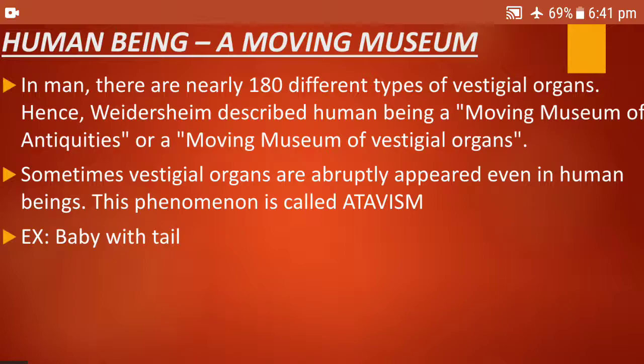Remember, these vestigial organs can be hair on the pinna, hair on the skin, or sometimes mammary glands in males. That is why the human being is said to be a moving museum of vestigial organs. So just remember the term atavism. It is nothing but the sudden appearance of vestigial organs. The example is a baby with a tail.